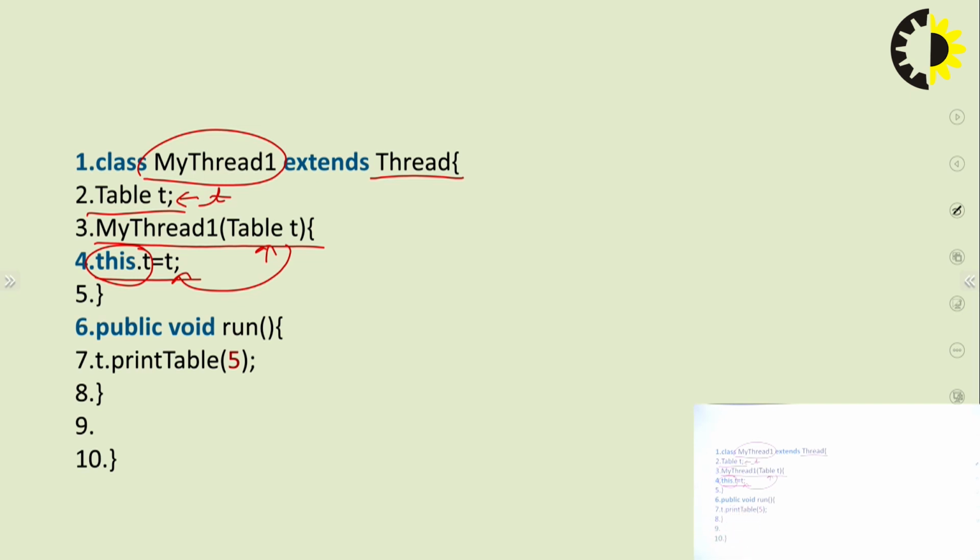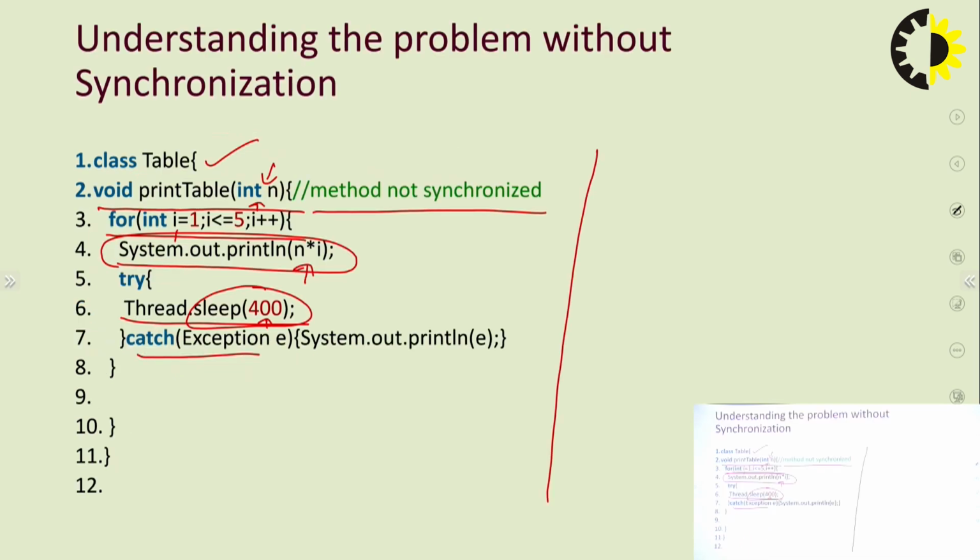We will call the run method, and inside this run method we will call the t.printTable method and pass the value 5.